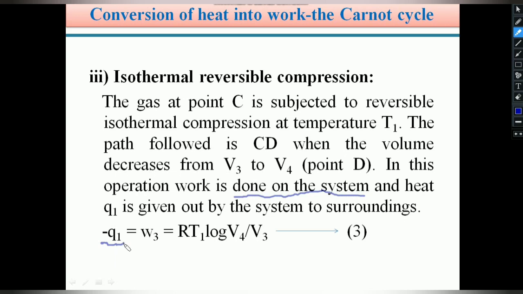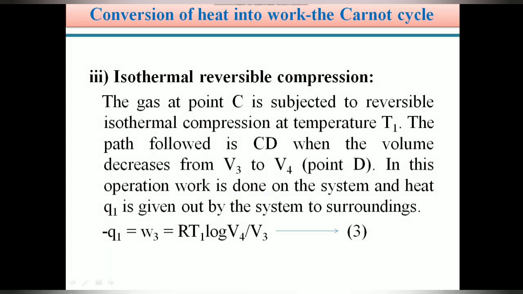So students, please be careful here. Work is done on the system in case of isothermal compression, and Q1 amount of heat is coming out of the system. That's why we show it with minus Q1. Therefore, let this be equation 3. You can give the equation number 3 for this equation.